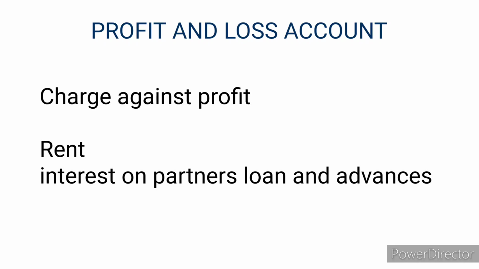And the charge against profit and appropriation of profit are most important. Some items are charged against profit, like interest on partners' loan and advances. These will be treated in the profit and loss account only, not in the profit and loss appropriation account. In the profit and loss appropriation account, only appropriable profit will be written.